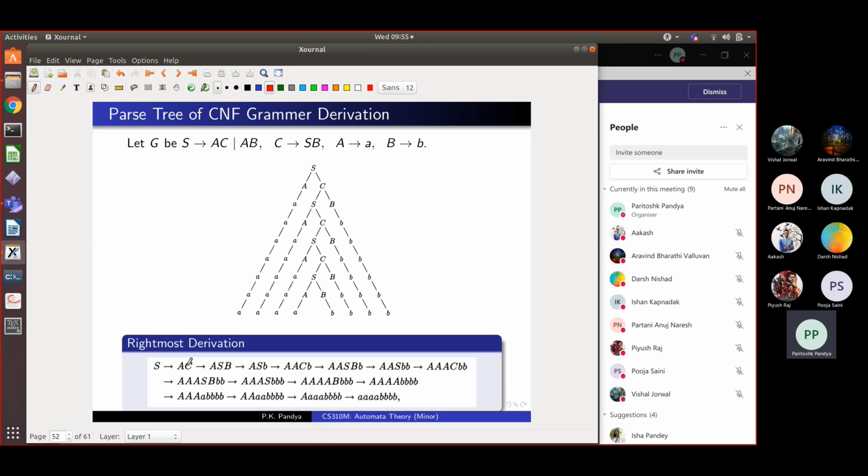So S goes to AC, but then I open up this C. So C goes to SB, right? So that is what I do. I substitute this C by this SB, and I go on like this. Then I have to open up this B, which goes to small b. Then I open up this S, which will go to AC. So that is how I get it, and I can get the same string. So there can be different derivations corresponding to the string which is accepted by this parse tree.